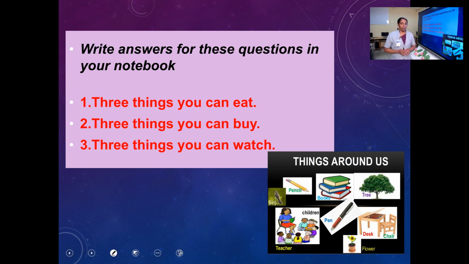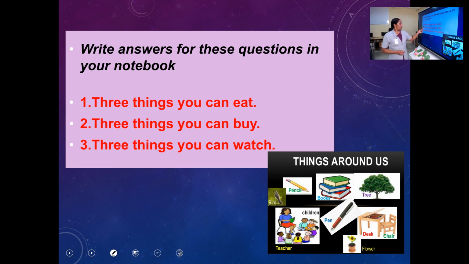Before getting into the lesson, I forgot. Did you take a notebook? Do you have a notebook with you? Pencil? Ready. Eraser? Ready. Okay, very good. You are all very smart children. So before getting into the lesson, let us do a small activity. Can you see some questions here? Write answers for these questions in your notebook, just now itself. They are very simple. Okay, look here.